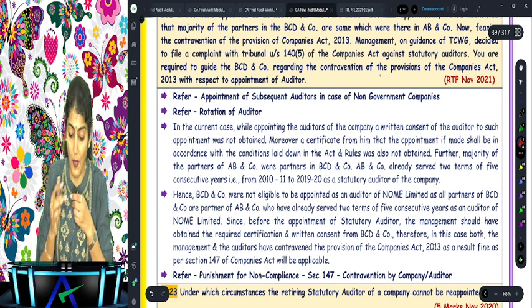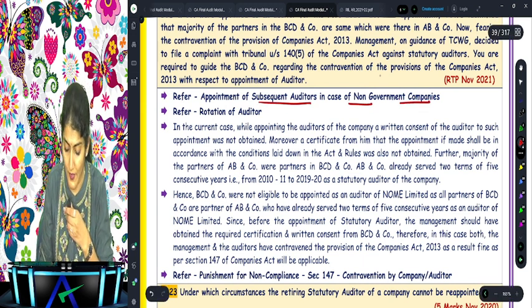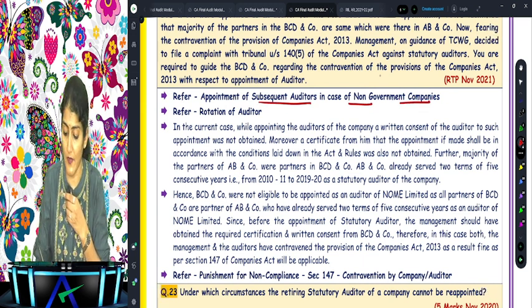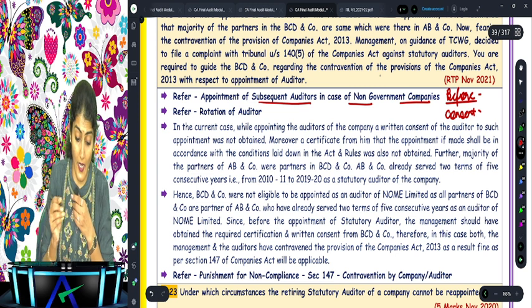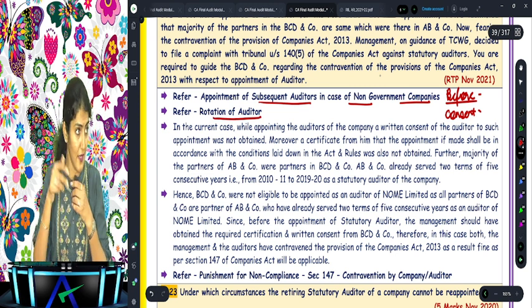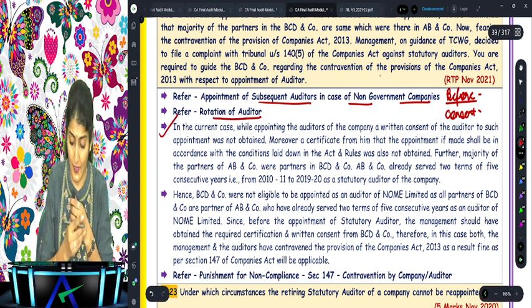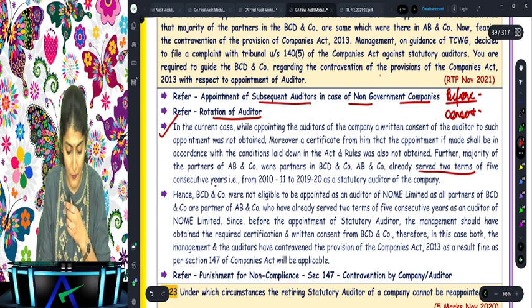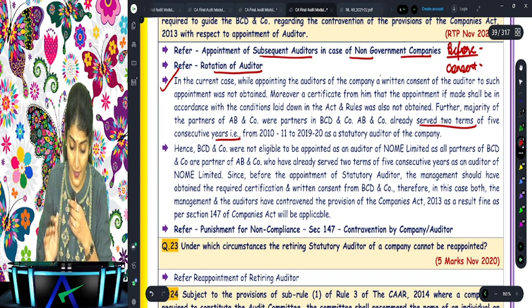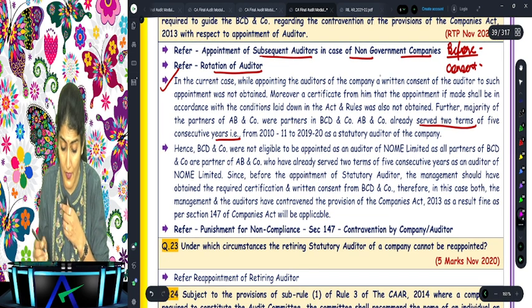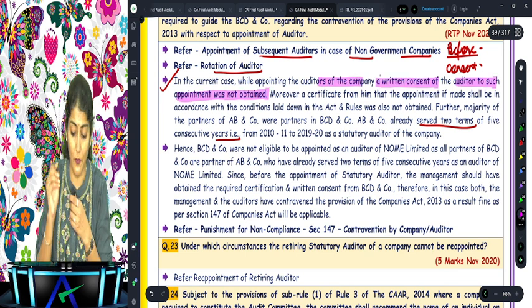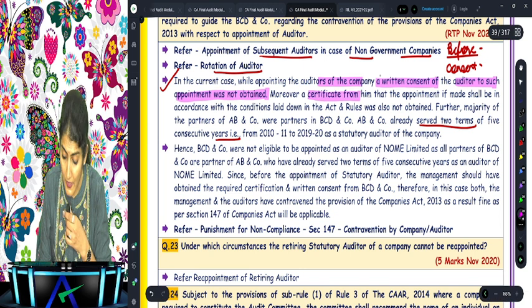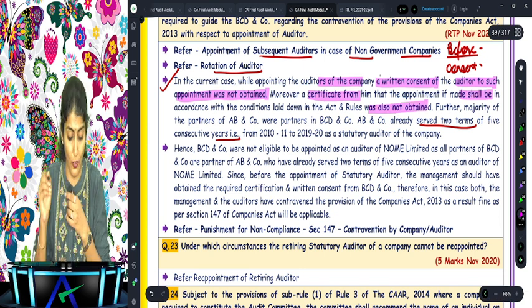Okay. So appointment of subsequent auditor in case of a non-government company. Yes, what does it say? Before the appointment, the written consent and the certificate is required to be taken. Right. Then rotation of the auditor, right? The rotation provision in the current case has already served the 2 terms of the 5 consecutive years. Okay. In the current case, while appointing the auditors of the company, a written consent of the auditor to such appointment was not obtained. Moreover, a certificate which was required was also not obtained.